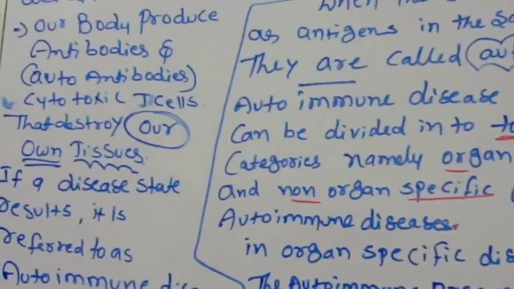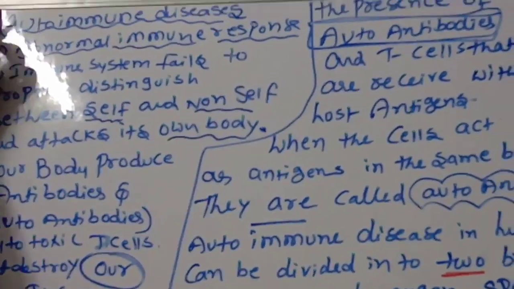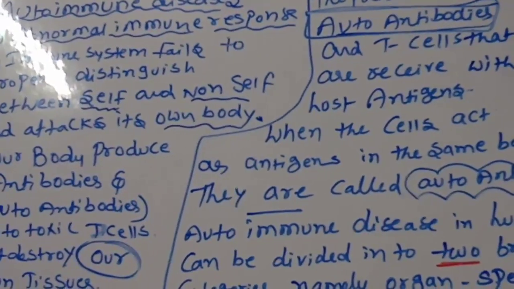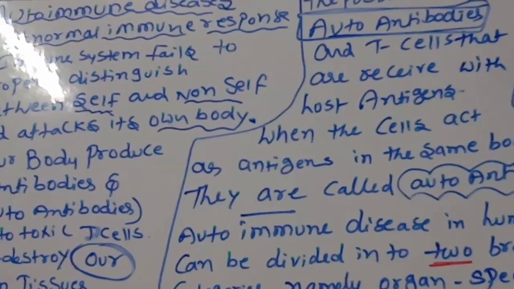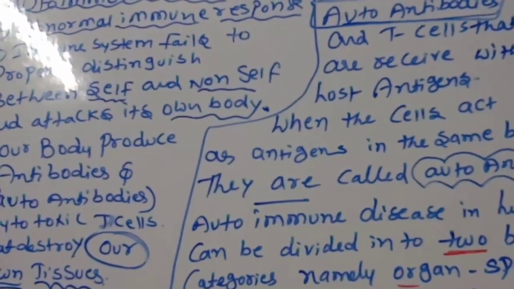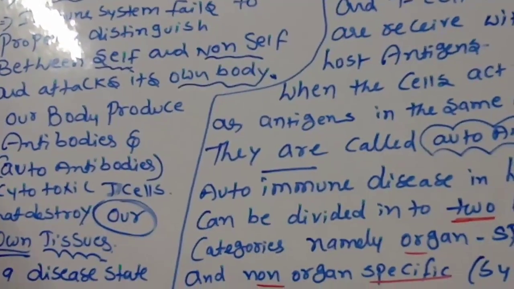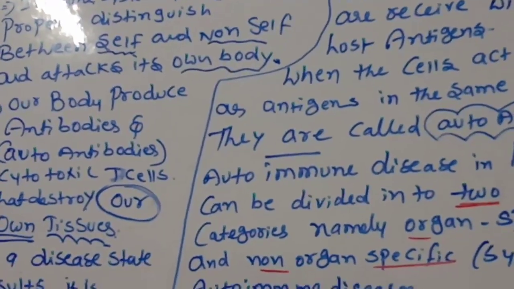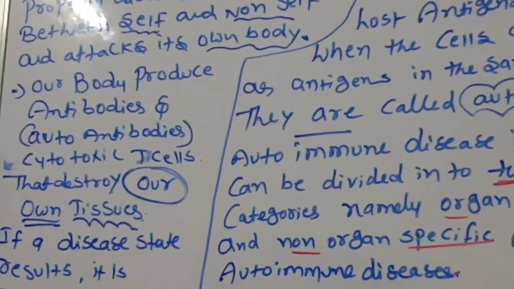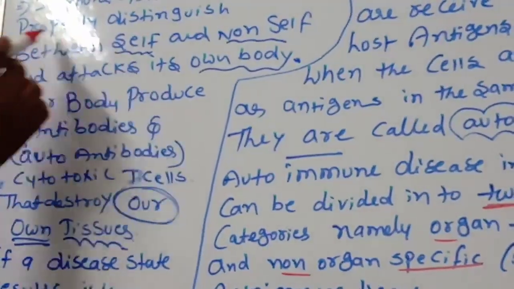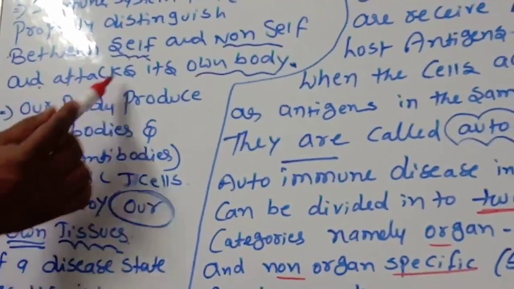Okay, children, once again, listen carefully. We are discussing autoimmune diseases. Why are our own antibodies unable to recognize which is our own and which is foreign? At that time, for killing our own cells, our own antibodies will be formed and cause diseases. Those are called autoimmune diseases. The immune system fails to properly distinguish between self and non-self and attacks its own body.